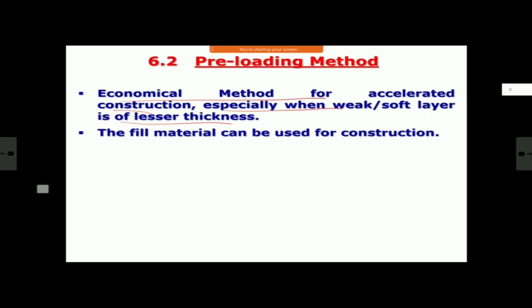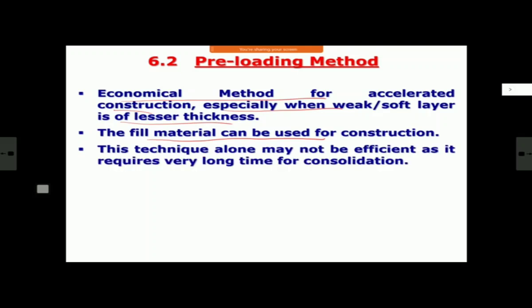So you will put some material on the ground, and by that you will achieve 70% consolidation, and then you will construct your bank. The material which you are putting on the ground can be your normal fill material also. You just dump it there. There will be consolidation, and then you remove that material and place the same material in layers to make your embankment of the required degree of compaction and dimensions. But this technique alone normally is not found to be efficient. It requires a very long time.